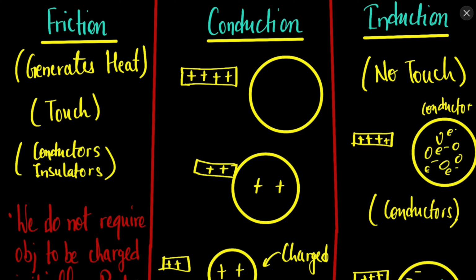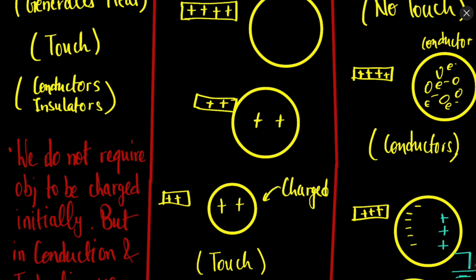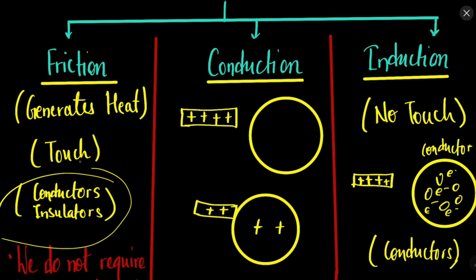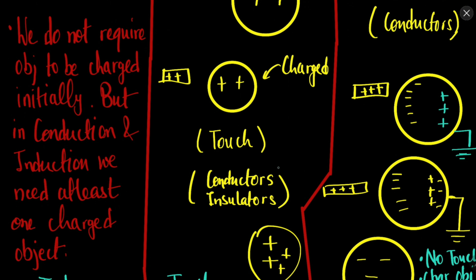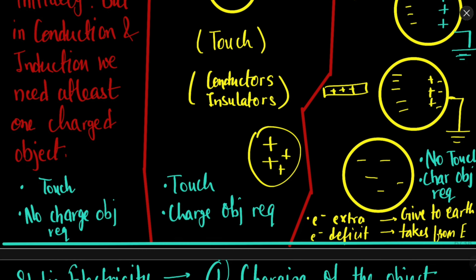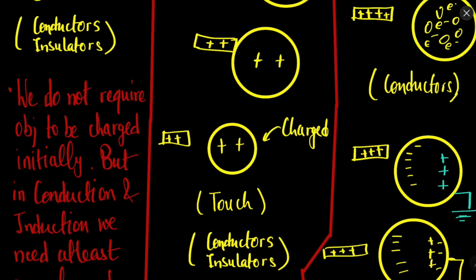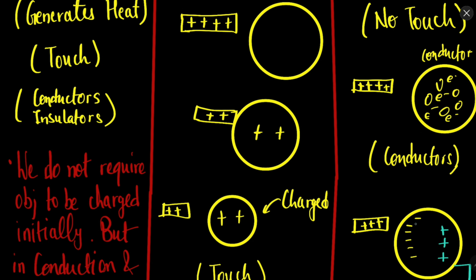Now in friction, touch is required. In conduction, touch is required. In induction, touch is not required, without touching. Friction can be used to charge conductors as well as insulators. Conduction can be used for charging conductors as well as insulators, but this induction process is only for conductors. When the conductors are there, only then the electrons will come on this one side and protons on the other side. In insulators this will not be the case, because in insulators free electrons are not there.